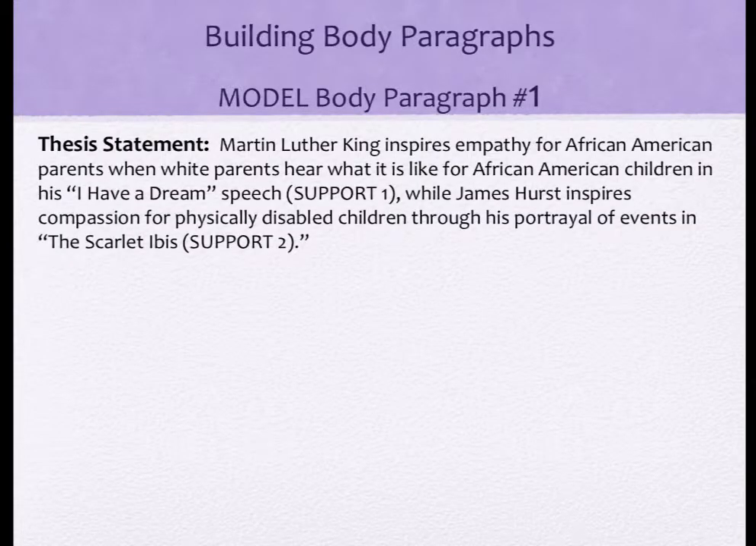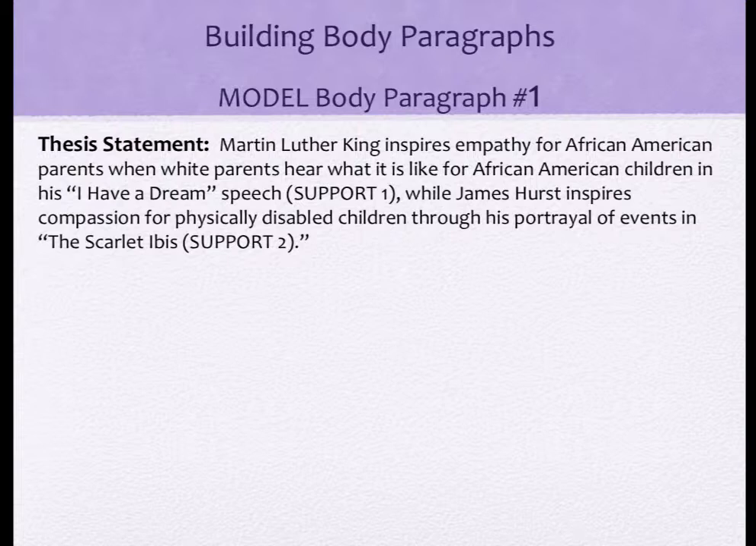In the lesson video of thesis statement, you should recognize this thesis statement for our model body paragraph. Martin Luther King inspires empathy for African American parents when white parents hear what it's like for African American children in his I Have a Dream speech, while James Hurst inspires compassion for physically disabled children through his portrayal of events in The Scarlet Ibis.